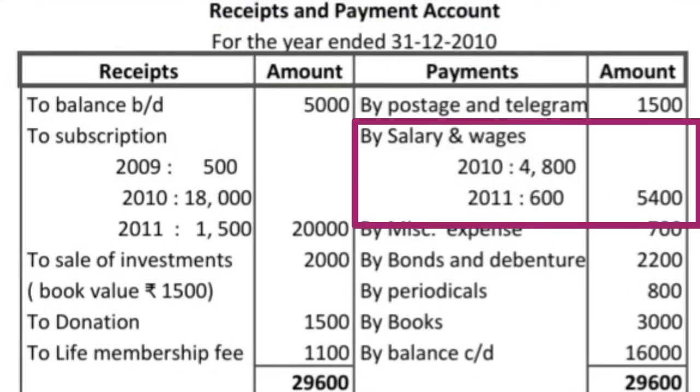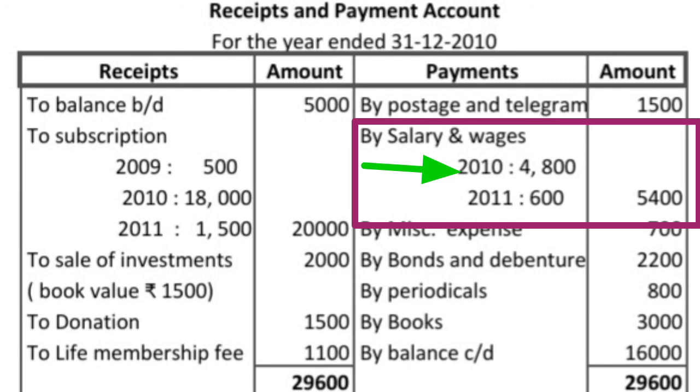Next item, salary and wages. Here salary and wages for 2010 rupees 4800, 2011 rupees 600. We know we will take only the amount belonging to 2010. We will not take the previous year amount and we will not take the next year amount.